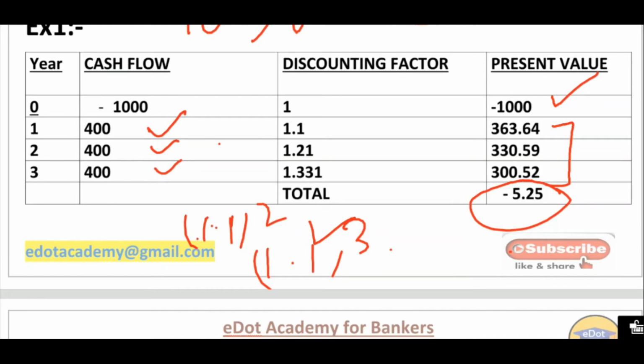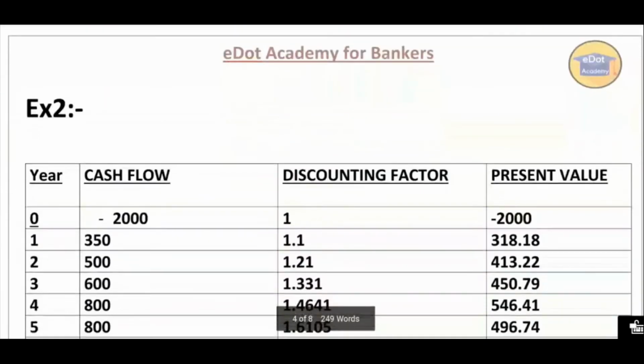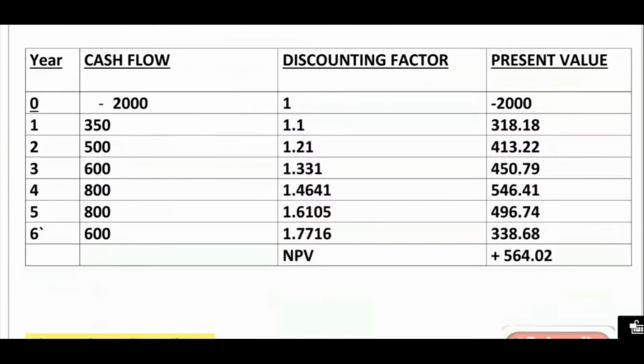Now moving ahead, we'll take one more example here. You can see here the cash flow is 2000 rupees. So this is the second example.